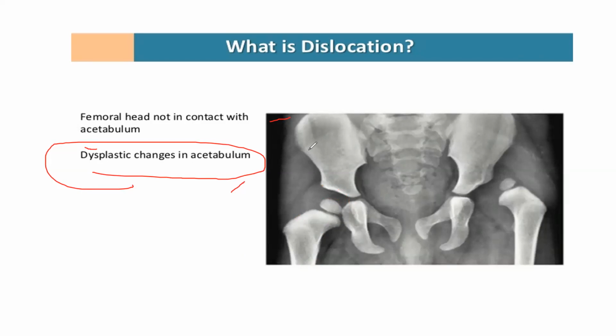So how will you see the acetabulum? This is the acetabulum outer boundary, this is the inner boundary. So this is within the boundaries of the acetabulum. Now if you see, this is the acetabulum, its boundary ends up to here. Or this may be maximum this, but it is away from this, so it is dislocated from the acetabulum circularity. So this is dislocation.